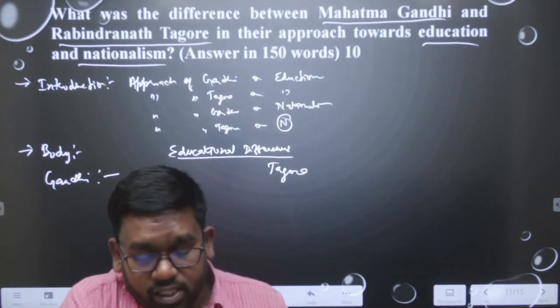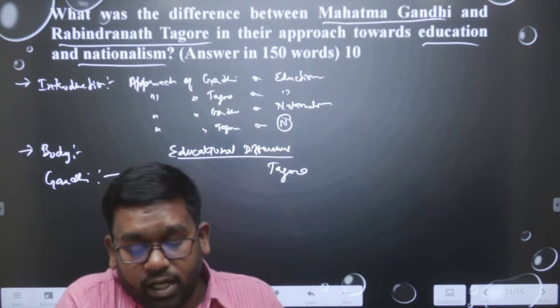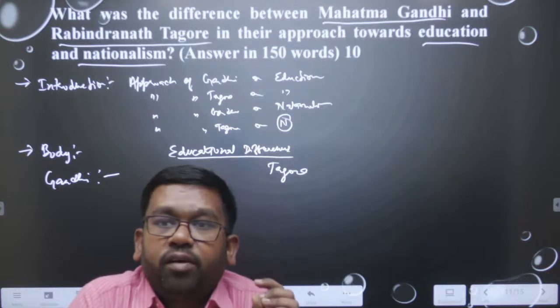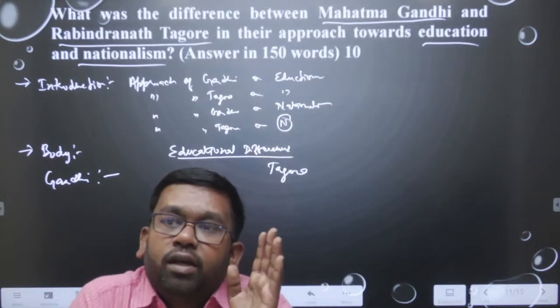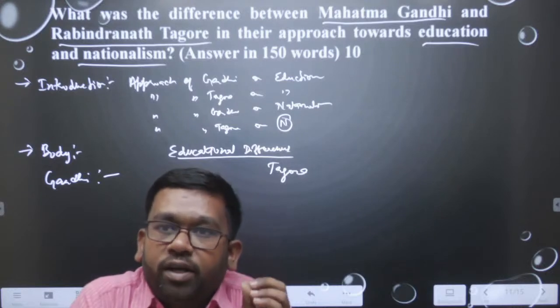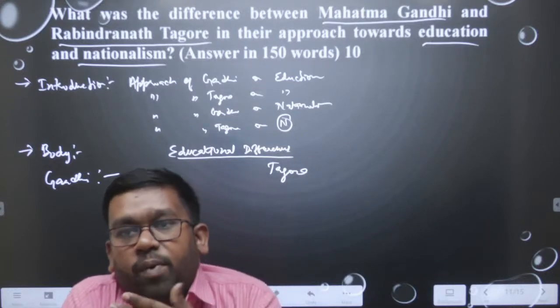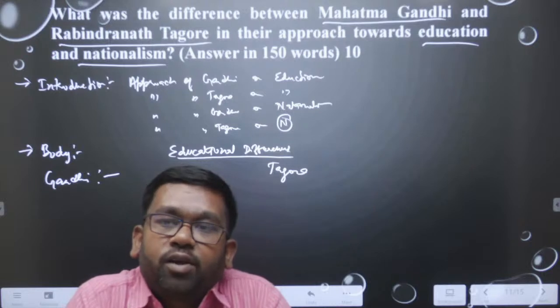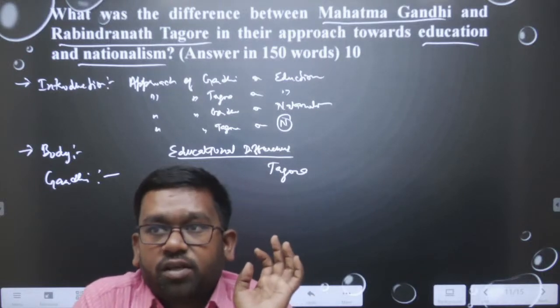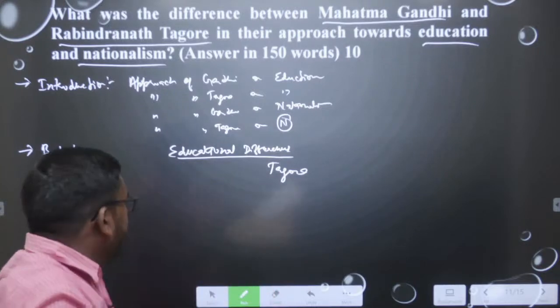Okay. Then we shall say Gandhi was talking about centralized activity. Gandhi was saying that there should be creative freedom with limits in education. Meaning, in the education system, the students should have freedom, but with limitations. Whereas Tagore was saying no, the students should have complete freedom in education. So, these are the main 4 to 5 keywords we can be writing.